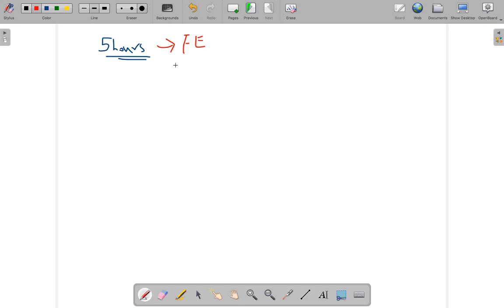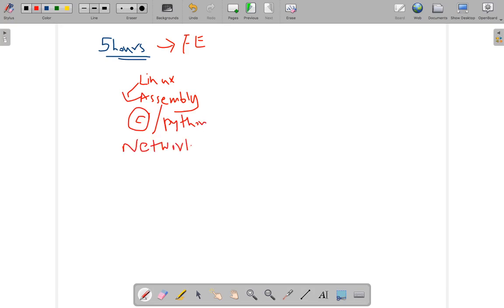So this is what you have to do. Up to now we have learned the basics of Linux, and also assembly, which goes beyond Linux. We learned C, a bit of Python, and also network programming. The only part that I have not covered up to this point is the automation side, like DevNet and other things. That will come.